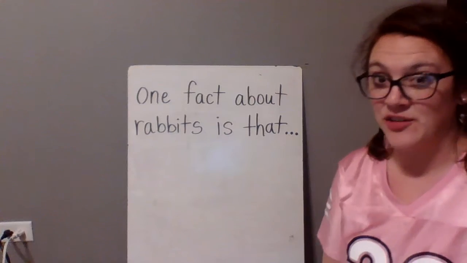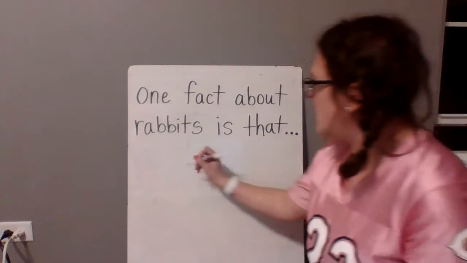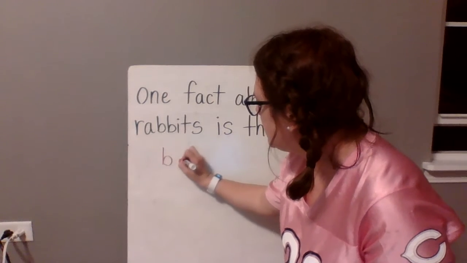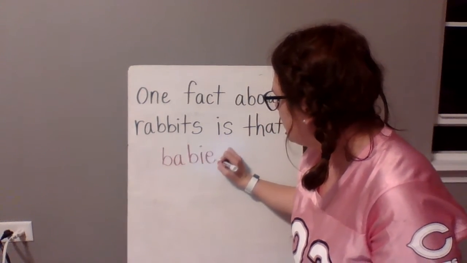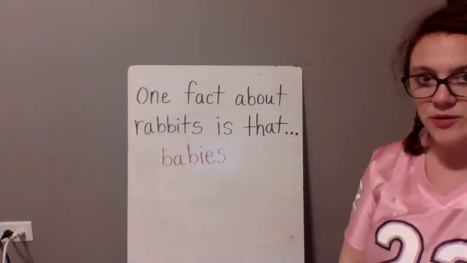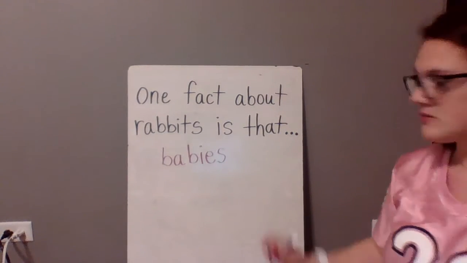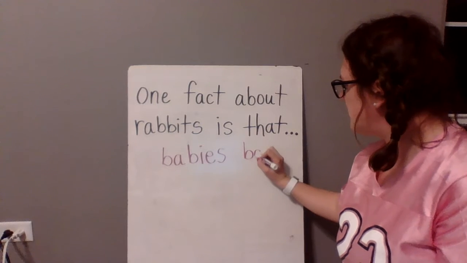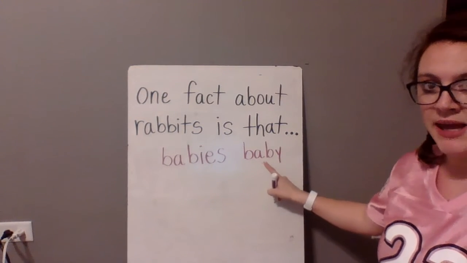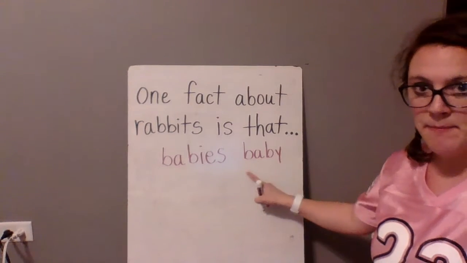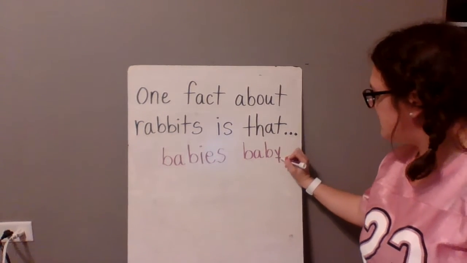All right, perfect. Now there's a couple words that I want to talk to you about ahead of time. The first word is this word. This is a word you will see. Do you guys know what that word is? If you know what this word is, this is the word baby, okay? Baby. You can see that Y at the end.